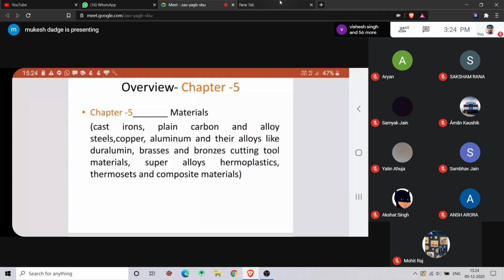Again, there are different types of brasses and bronzes. Another term is cutting tool. There are two words: cutting tools and machine tool.